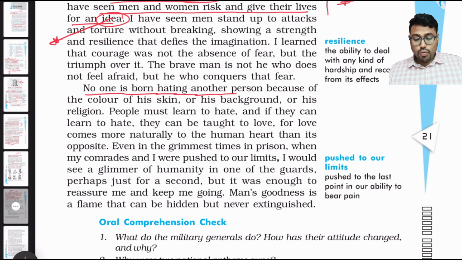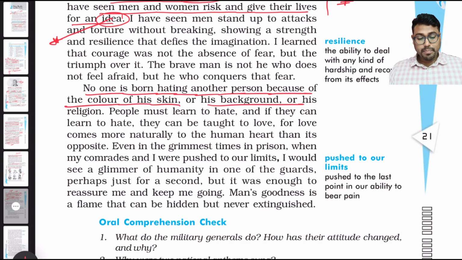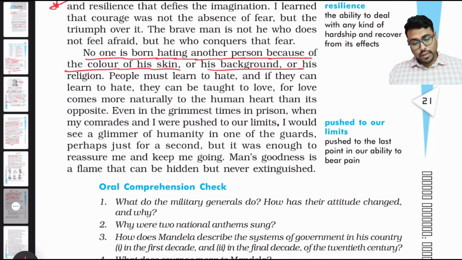Next, he's telling, no one is born hating another person because of the color of his skin or his background. So he's telling that when a person is born, he is not born hating another person. The hatred and everything is taught to him after he grows up. Discrimination and division are only done after a person gets his consciousness, and only after he understands the geopolitics around him. So he's telling that if someone can learn how to hate, why can't someone learn how to love each other?